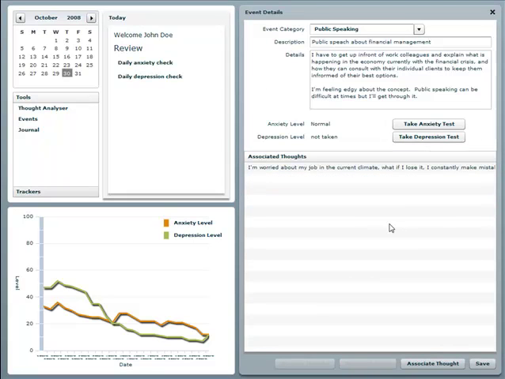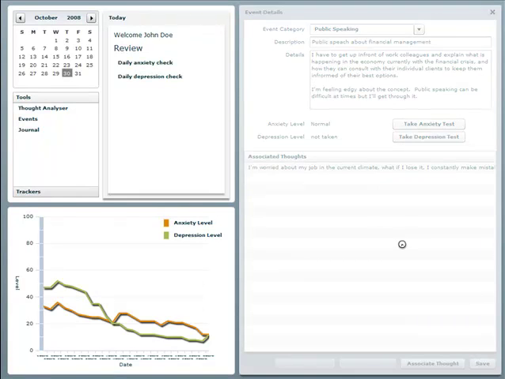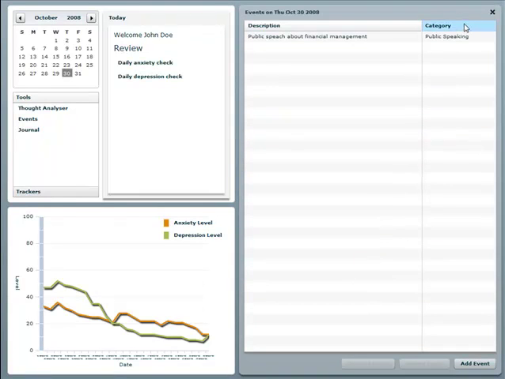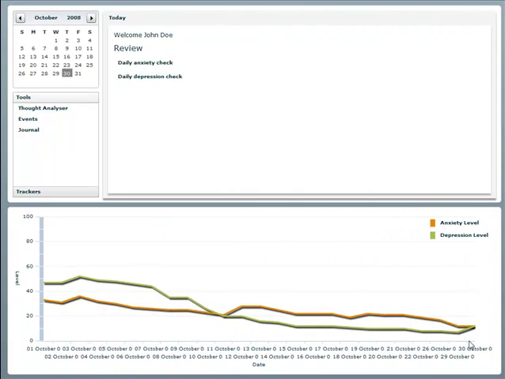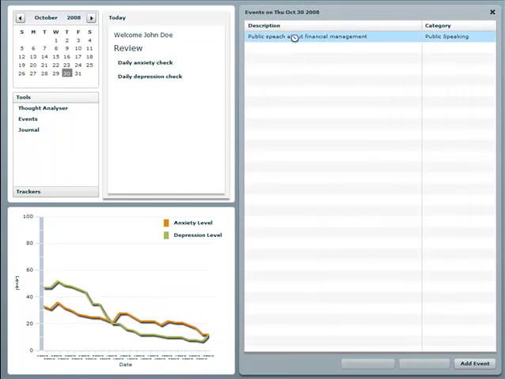So that's the event analyzer. Over time, that is very powerful because we can actually then track how that event has overall affected our day-to-day moods. So when we save that event, that is saved on a particular day as well. So we know that event is happening on the 30th.